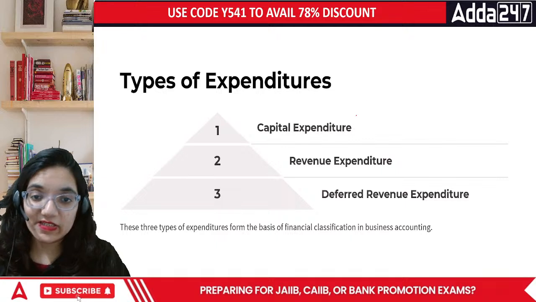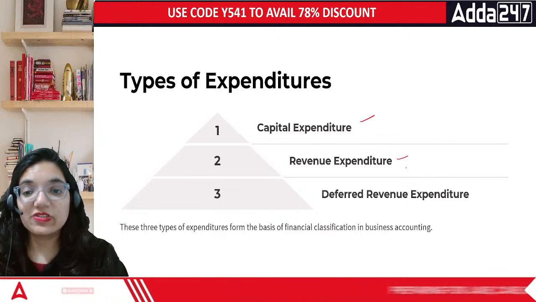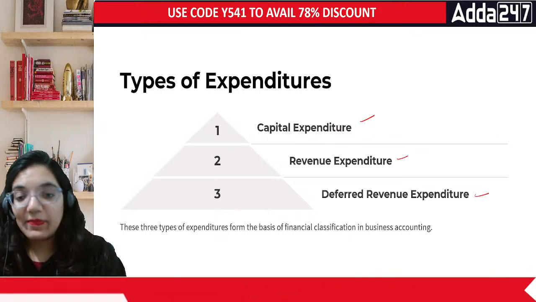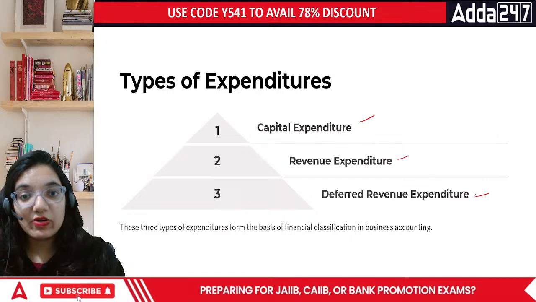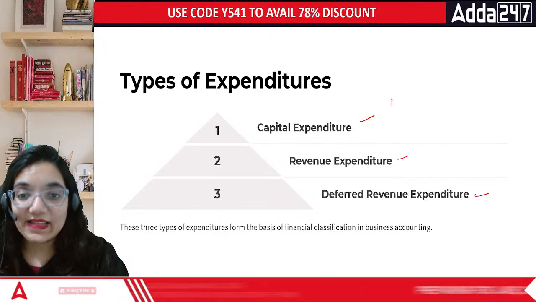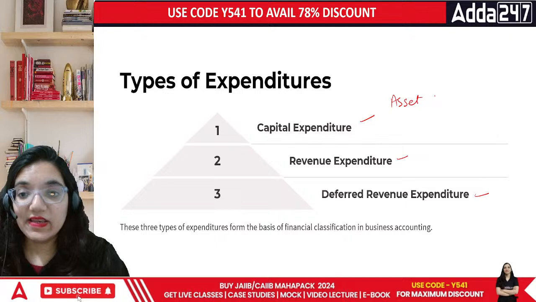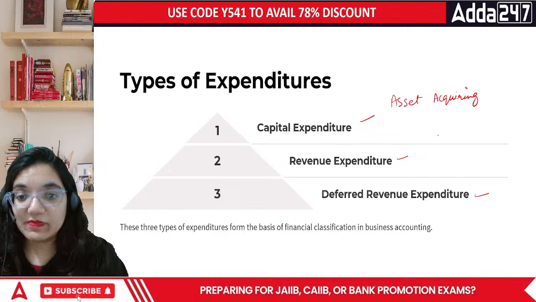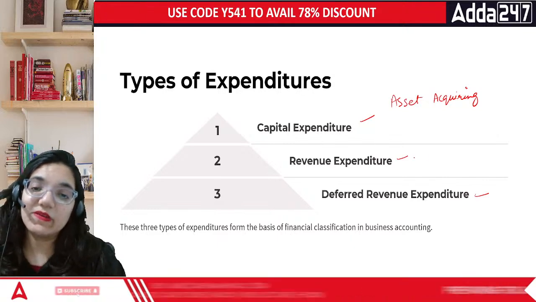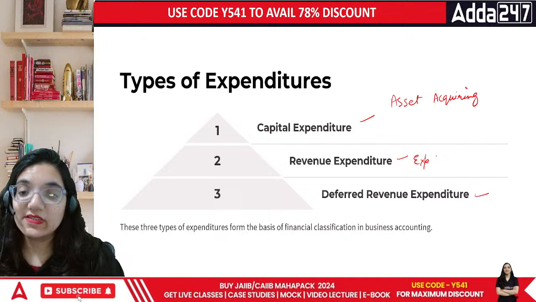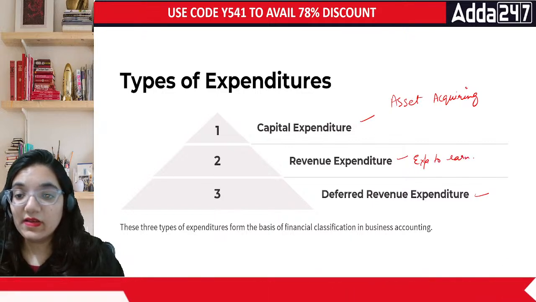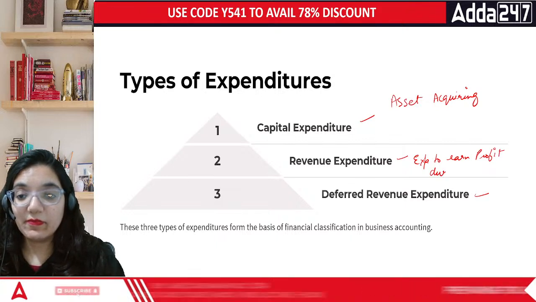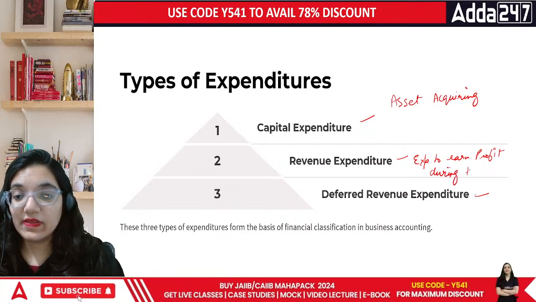Number one is capital expenditure. Number two is revenue expenditure. Number three is deferred revenue. What are the differences between the three? Capital expenditure means the expenditure that you are doing in order to buy an asset. Okay? Asset acquiring. And when we talk about the specific area of revenue expenditure, it means you are doing this expense to earn profit during the year. Earn profit during the year.